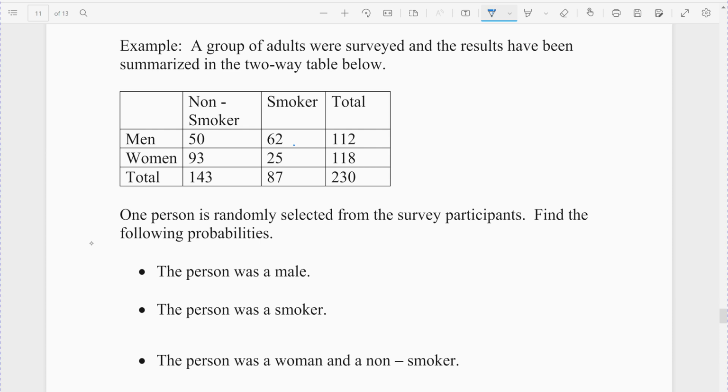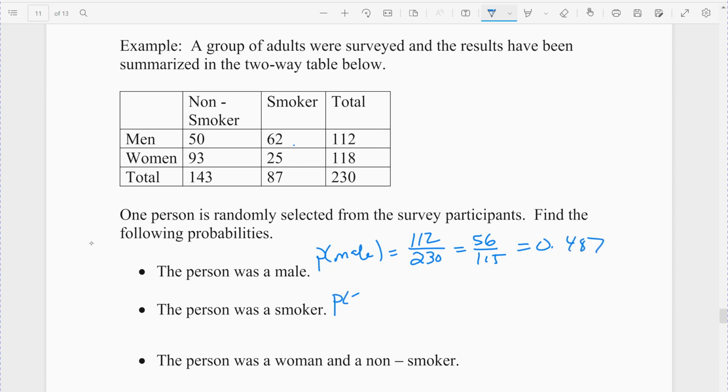So reading the table and coming up with the information. If we pick one of these people at random, find the probability we picked a male, which would be a man. Probability we picked a male. Well, it will be the frequency. There are 112 chances out of the total 230, which has the reduced fraction 56 out of 115, or 0.487. So a little less than 50% chance.